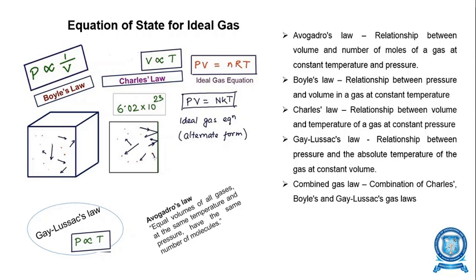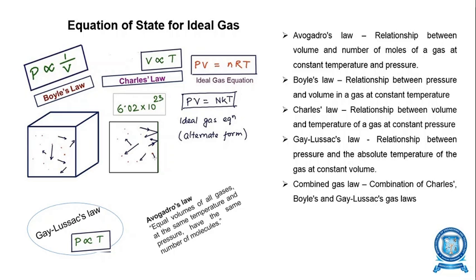Then in the case of Gay-Lussac's law, which relates the pressure and the absolute temperature by keeping the volume constant, as shown here, the pressure directly varies with its absolute temperature by keeping the volume constant. This is Gay-Lussac's law stated.